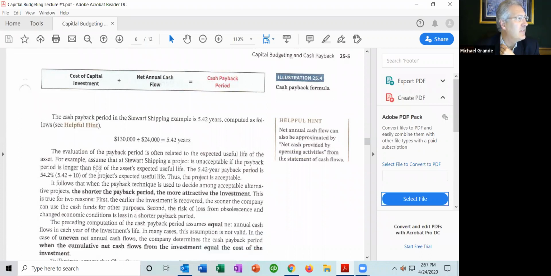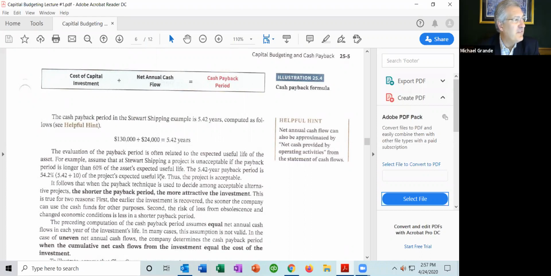The evaluation of the cash payback period is often related to the expected useful life of the asset. For example, assume that at Stewart Shipping, a project is unacceptable if the payback period is longer than 60% of the asset's expected useful life.